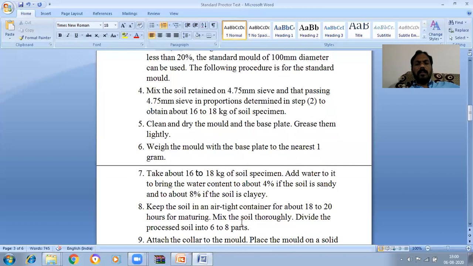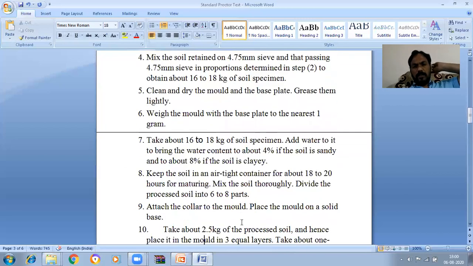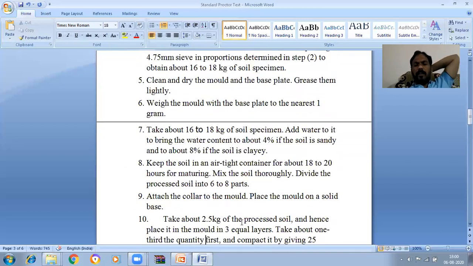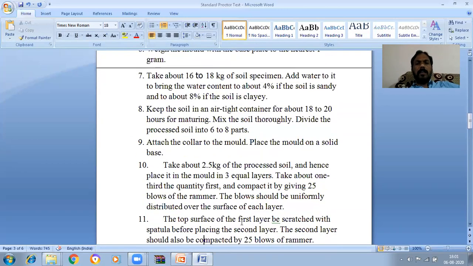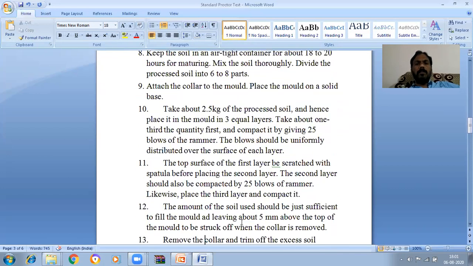Keep the soil in an airtight container for about 18 to 20 hours for maturing. Mix the soil thoroughly. Divide the processed soil into 6 to 8 parts. Attach the collar to the mold. Place the mold on a solid base.